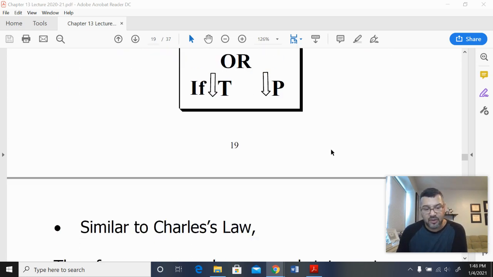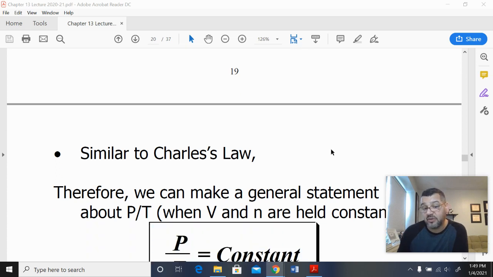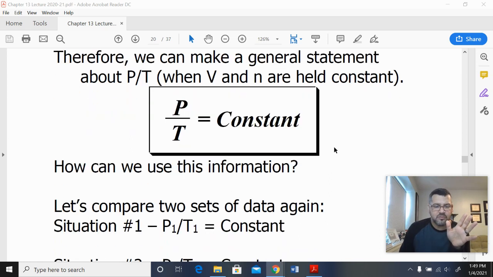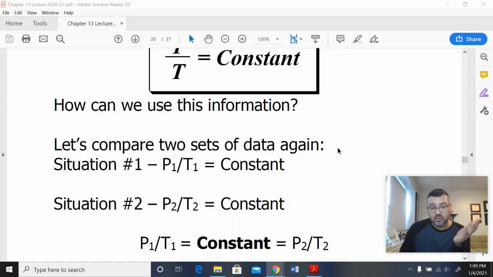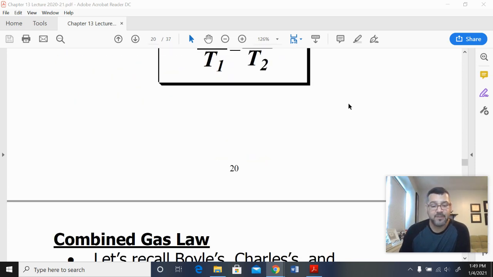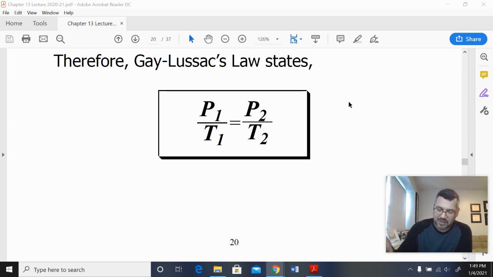Well, again, as before, what kind of relationship is this? Well, this is a direct relationship. And remember, Charles' law had V over T is equal to a constant. Well, here P over T is equal to a constant. So just like before, if you have condition number 1, P1 over T1, number 2, P2 over T2, and they're both equal to the same constant, then P1 over T1 is equal to a constant, which is equal to P2 over T2. And Gay-Lussac's law is P1 over T1 equal to P2 over T2. Same deal as Charles' law. Only thing that's different is that it's pressure instead of volume. Okay. And I'm not going to give you a problem on that because it's the same idea. It's the same mathematical calculation that you have.